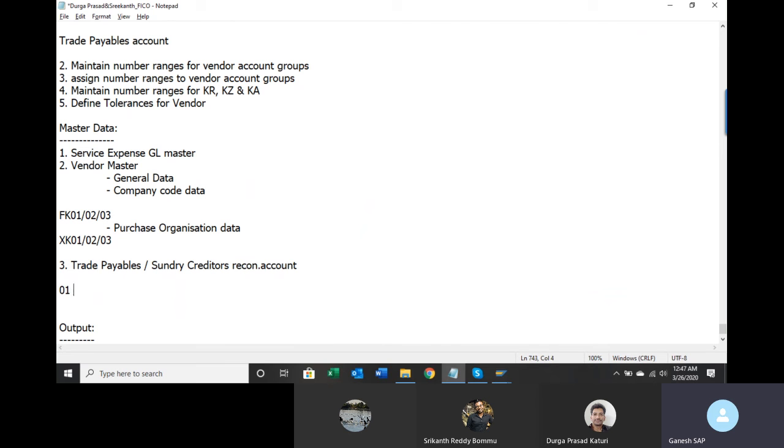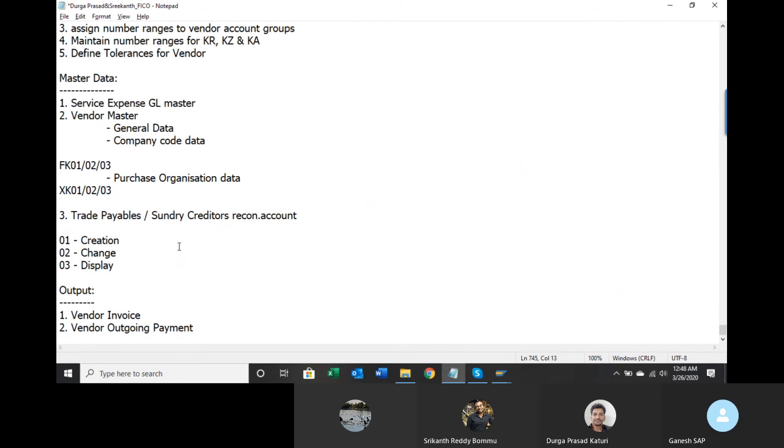Throughout SAP, any transaction ending with 01 is for creation. Any transaction ending with 02 is for change. 03 is for display. This is a general rule in SAP: any transaction ending with 01 is creation, 02 change, 03 display.